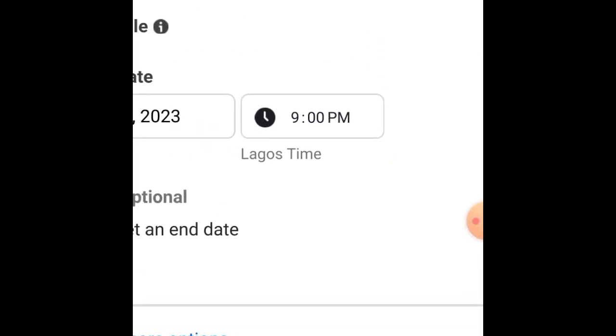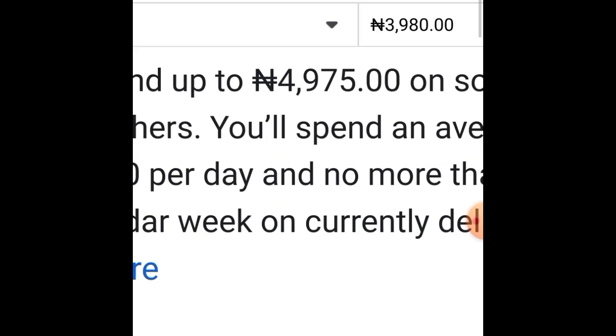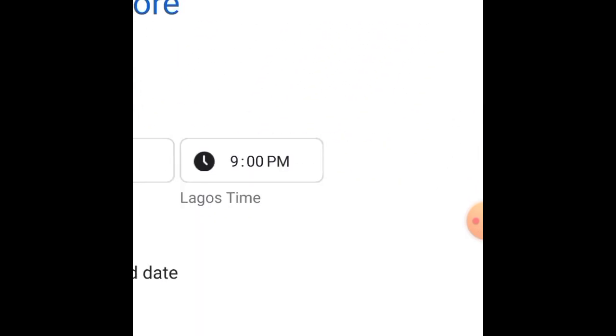So if you set your timing by 9 p.m., like I said, Facebook will exhaust this 3,980 in just the remaining 3 hours before the end of that day. Can you see it now? So you must always know how to set the perfect timing.